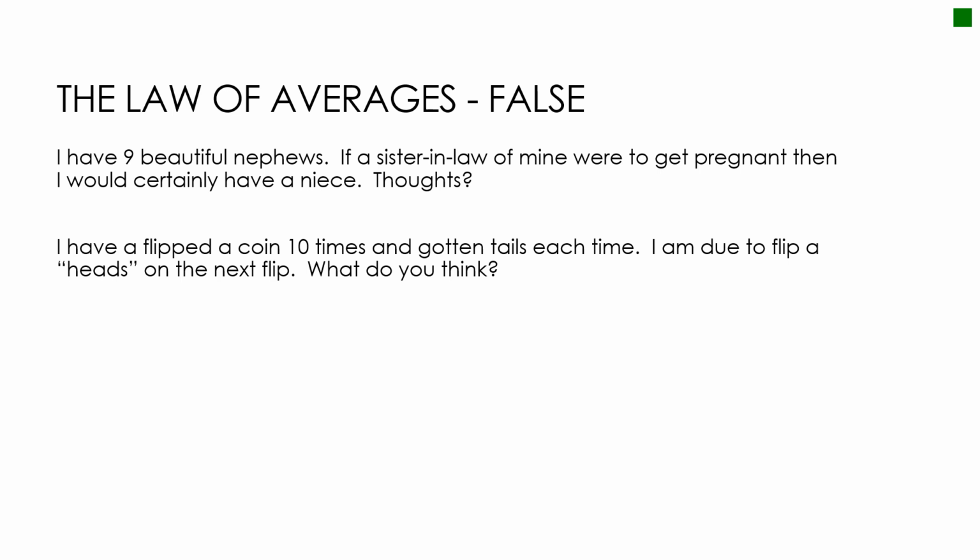There is also a phenomenon in statistics known as the law of averages, and I've given you 2 examples here to illustrate what it means. I have 9 beautiful nephews, which is absolutely true. If a sister-in-law of mine were to get pregnant, then I would certainly have a niece because I'm due a niece. So what are your thoughts on that? Or if I've flipped a coin 10 times and gotten tails each time, then I'm surely going to flip a heads the next time because I'm due a heads.